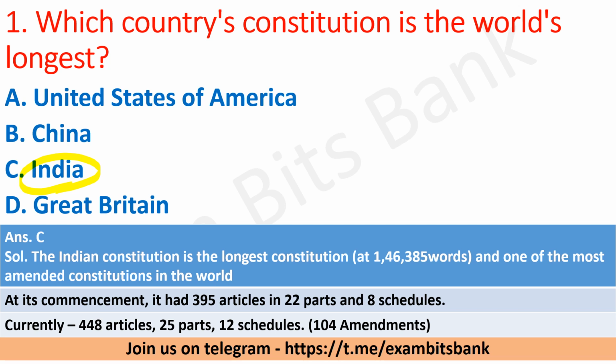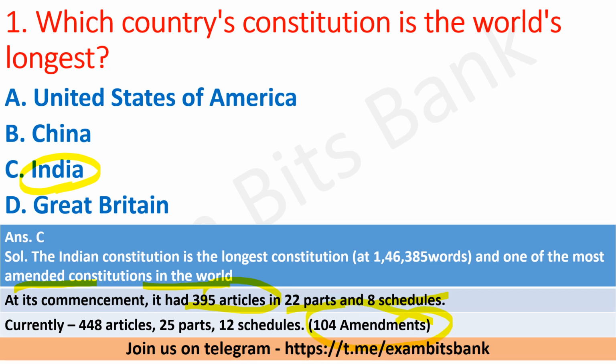The Indian constitution is the longest constitution and one of the most amended constitutions in the world. At its commencement, it had 395 articles, 22 parts and 8 schedules, and currently 448 articles, 25 parts and 12 schedules are there. At present, 104 amendments are made.